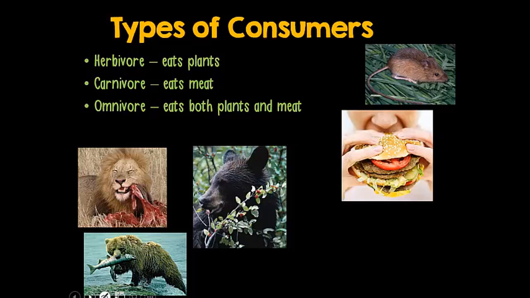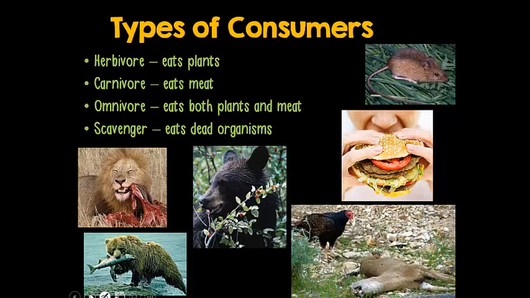Finally, some animals eat only dead things, and these animals are called scavengers. Vultures are an example of scavengers, and if you've ever seen them up in the air circling around and around, it's because they've spotted something on the ground that's dying, and they're waiting for it to be dead before they fly down and start eating it. So that would be a scavenger.